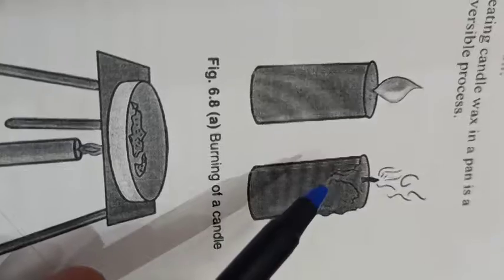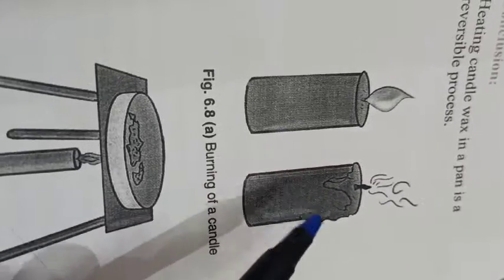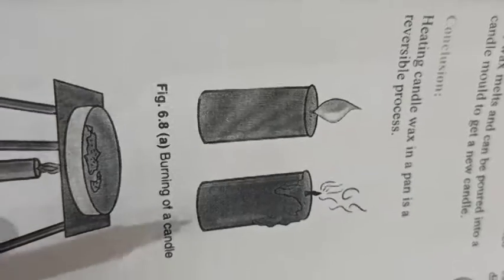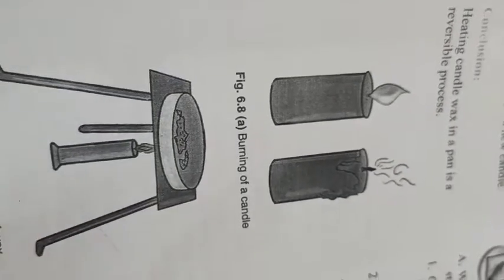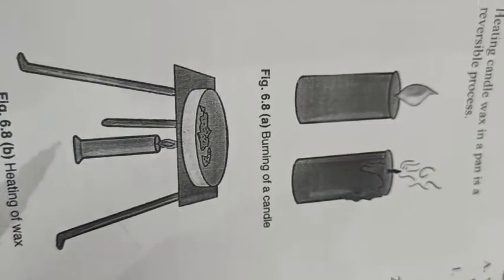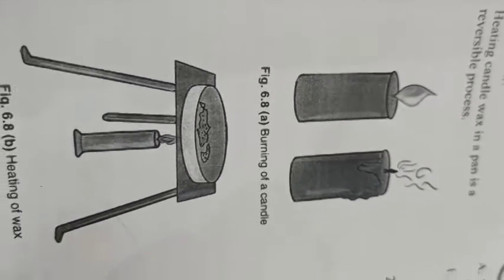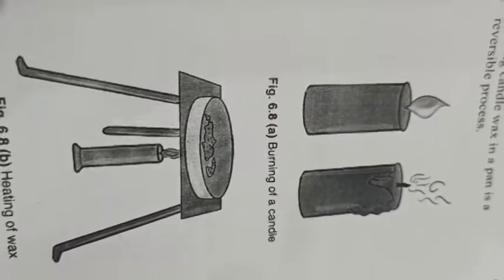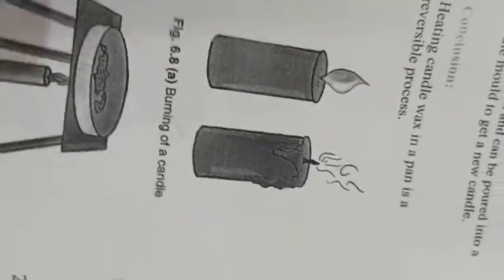So this is an example of irreversible change. So burning of a candle, or we can say lighting of a candle, is an example of both reversible as well as irreversible changes.